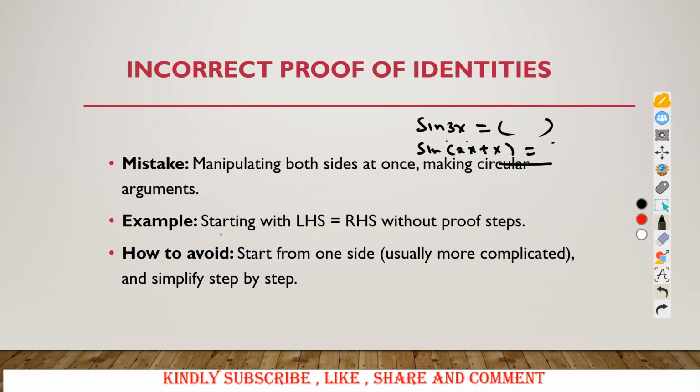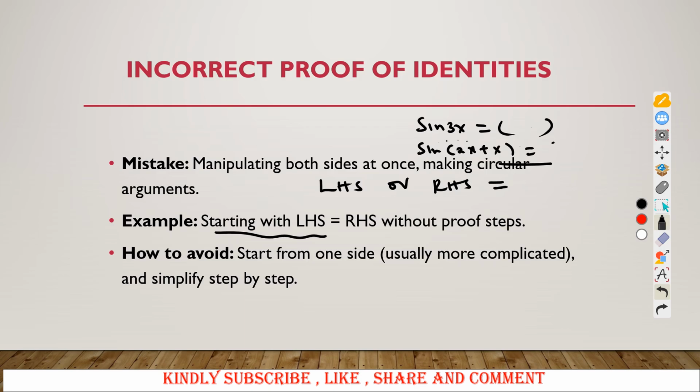So when you are starting what we call the proof, make sure you start with one side. Either start with the left hand side or start with the right hand side and get the other side. But don't make such arguments by equating this to what you are proving, and you go on again equating the two. One side must give you the other side.